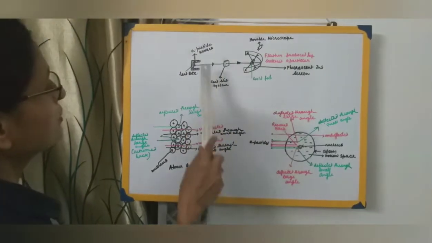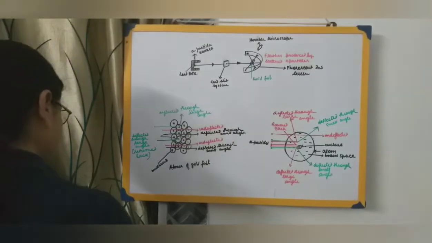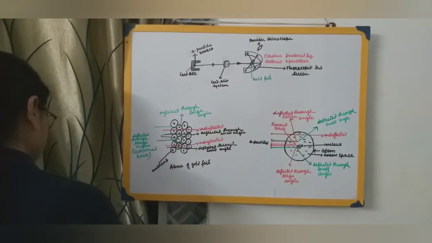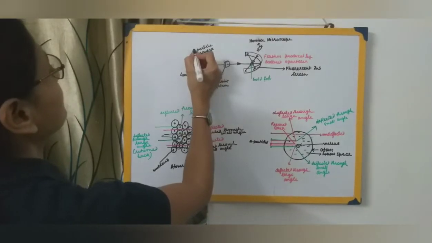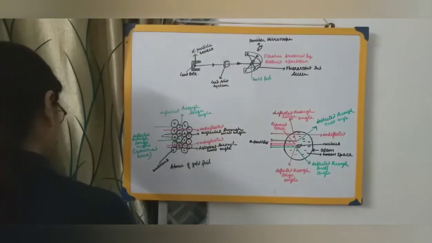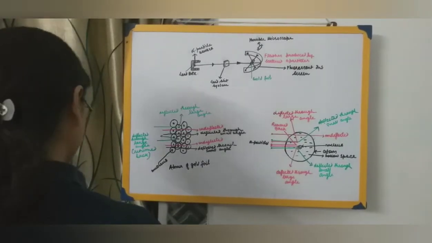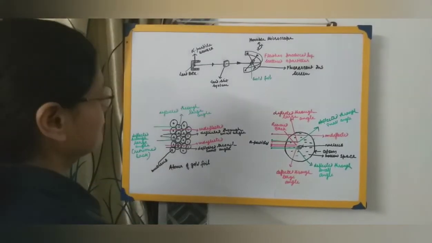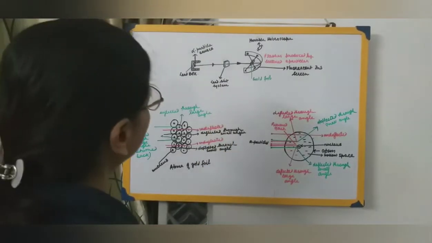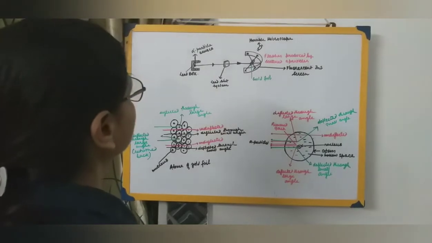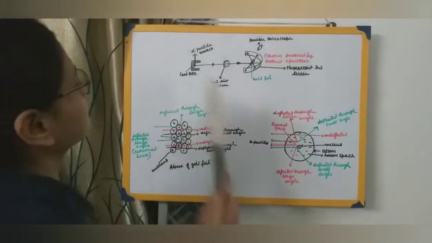So in this experiment, what he did is that he took a lead box, a box made up of lead, and inside this he took a source of alpha particles. Alpha particles are positively charged particles, that all of us know. It could be helium or any other source of alpha particles. We are not bothered to know what source he has taken, but some source of positively charged alpha particles.